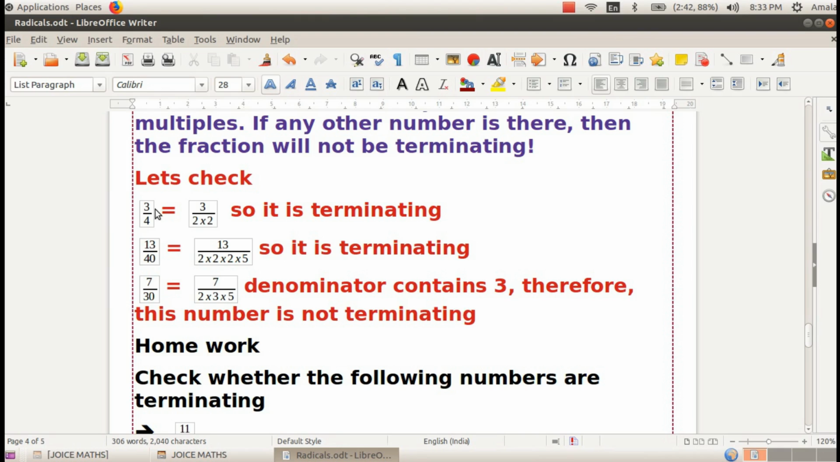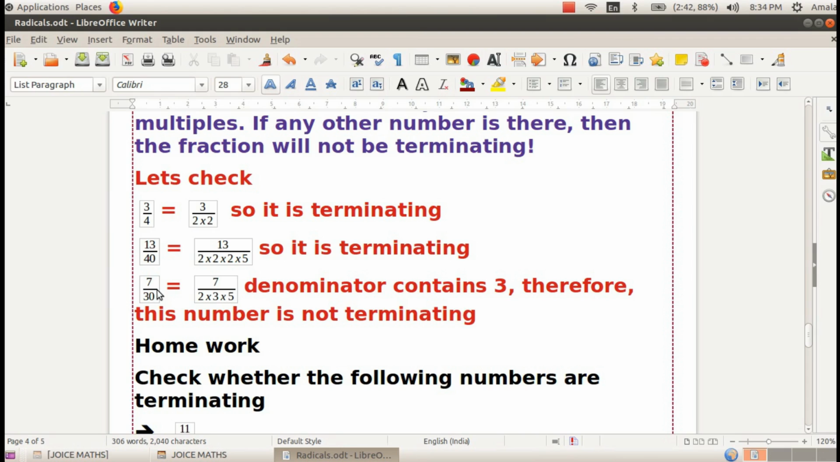Here the first fraction is 3 by 4. We need to check whether 3 by 4 is a terminating decimal or not. 4 we can write as 2 times 2. So the denominator is a multiple of 2, or the only factors of the denominator are 2. So it is terminating. The second case, 13 by 40. 40 we can write as 2 times 2 times 2 times 5, or 2 cube into 5. Here the prime factors are only 2 and 5. So this is also terminating.